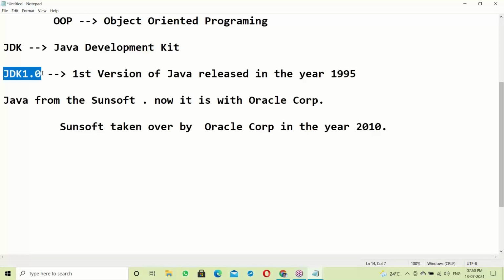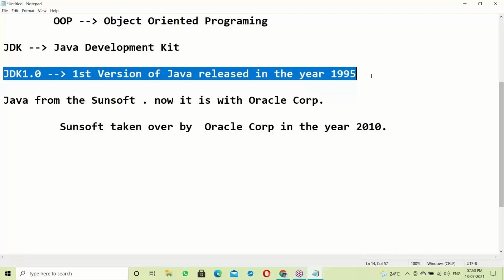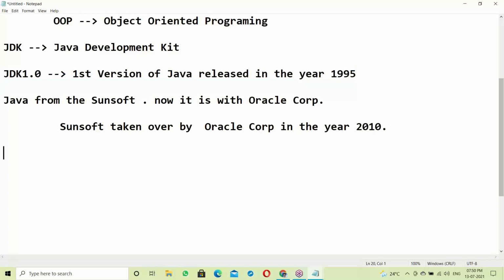JDK 1.0 is the first version of Java, released in the year 1995. JDK 1.0 was released with main features as below. So what are the main features here?